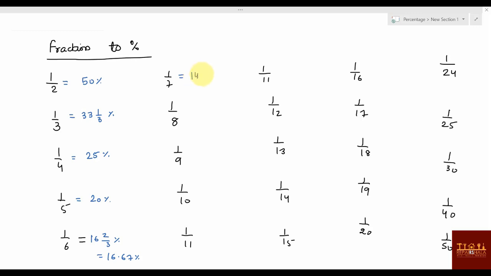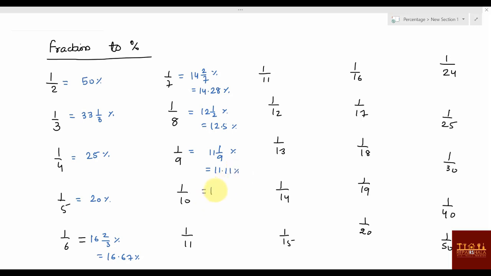This is 14 2 by 7 percentage, or you can say this is 14.28 percentage. 1 by 8 is 12 1 by 2 percentage, or you can say 12.5 percentage. 1 by 9 value is, wherever 1 by 9, so write 1 by 9 and then 11 1 by 9 percentage, or you can say 11.11 percentage.